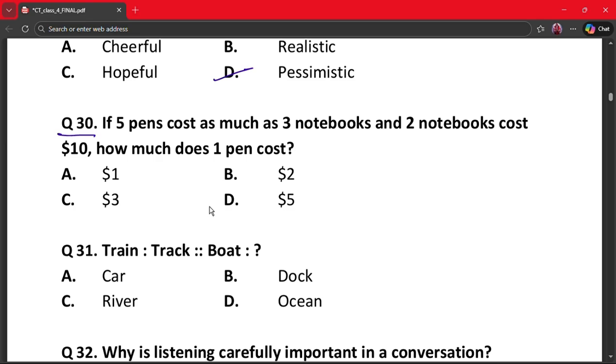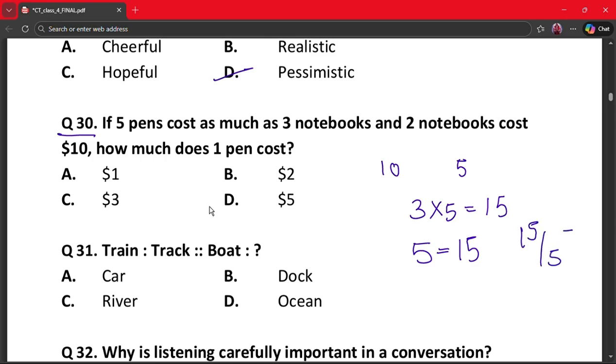The next question is question number 30. If 5 pens cost as much as 3 notebooks and 2 notebooks cost $10, how much does 1 pen cost? A. $1, B. $2, C. $3, and D. $5. Here, 2 notebooks are $10, and 1 notebook is $5. 3 notebooks is 3 into 5, which gives us $15, and 5 pens are of the same price, that is $15. So 15 divided by 5 gives us 3. So 1 pen costs $3. So the correct answer is option C.